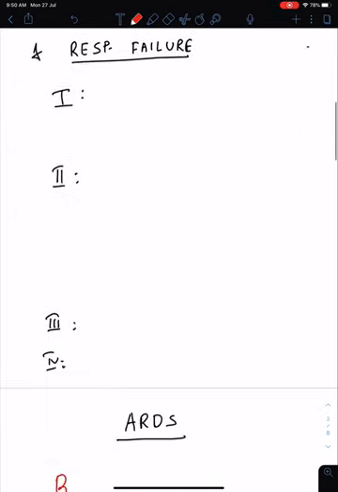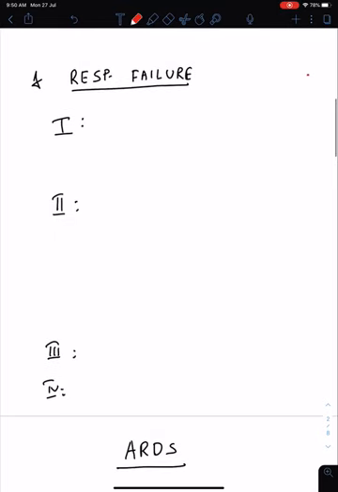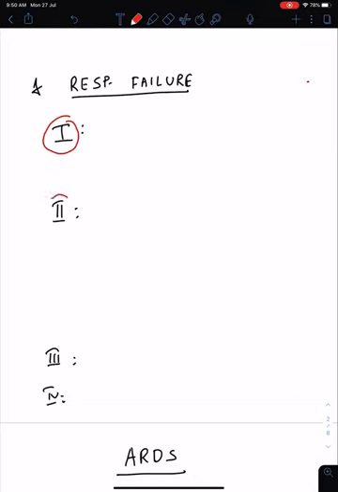Now before going further in ARDS, just a quick look at respiratory failure, because it's important for NEET. There are 4 types of respiratory failure: type 1, type 2, type 3 and type 4. In type 1, there is mainly a diffusion defect. So oxygen cannot be diffused from the alveolus to the artery. So obviously there will be hypoxemia.